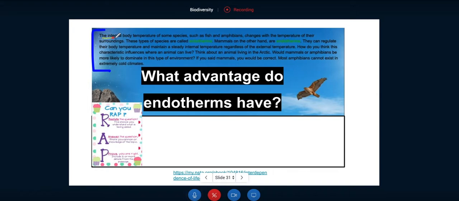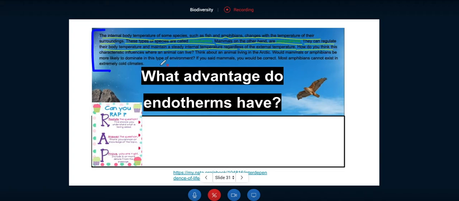So it says the internal body temperature of some species, such as fish and amphibians, changes with the temperature of their surroundings. These types of species are called ectotherms. Mammals, on the other hand, are endotherms. They can regulate their body temperature and maintain a steady internal temperature regardless of their external temperature.